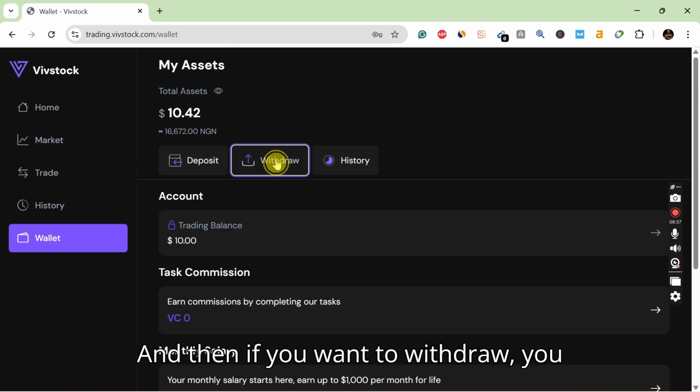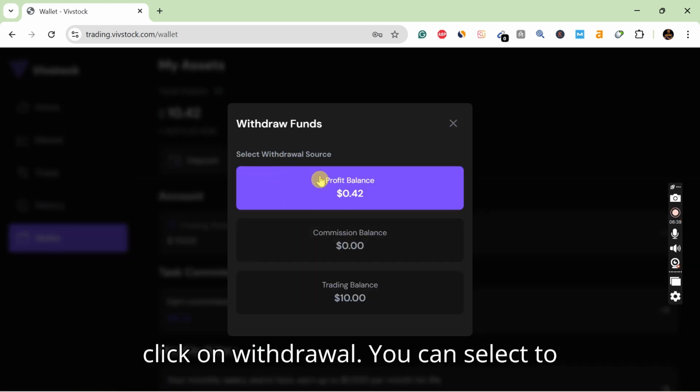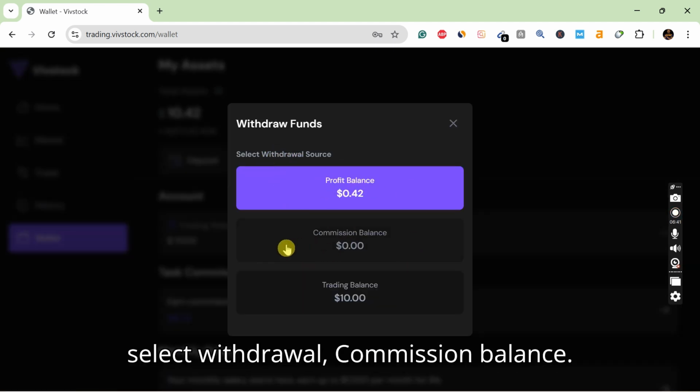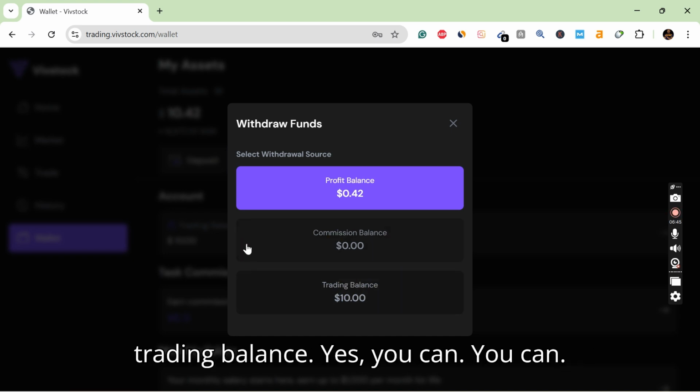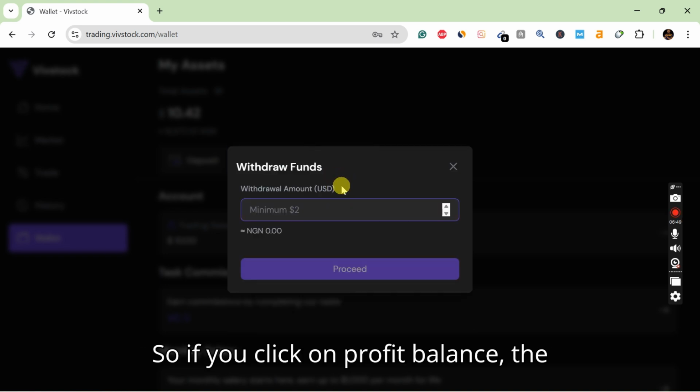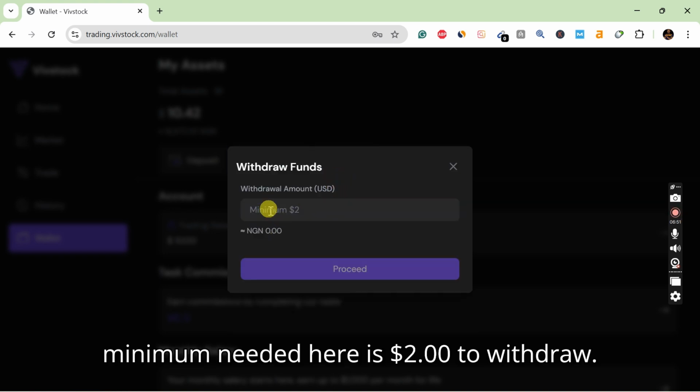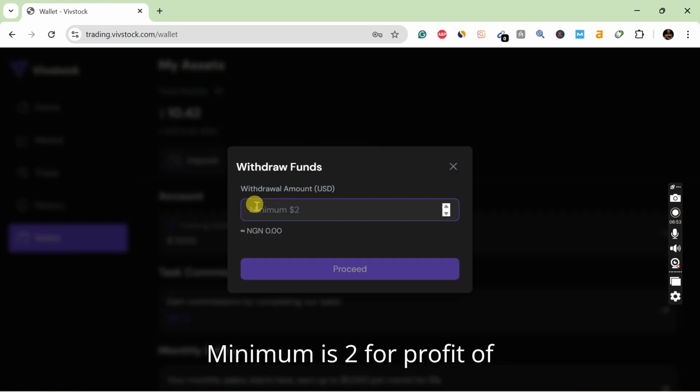And then if you want to withdraw, you click on withdrawal. You can select to withdraw your profit balance, you can select to withdraw your commission balance, you can select to withdraw your trading balance. Remember, you can withdraw your trading balance. Yes, you can. So if I click on profit balance, the minimum needed here is $2 to withdraw. Minimum is 2 for profit of your trading.